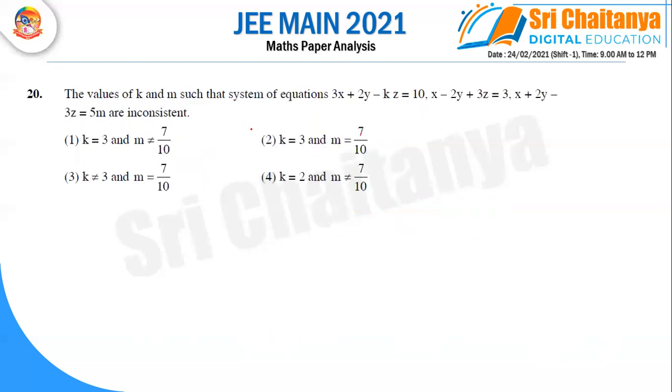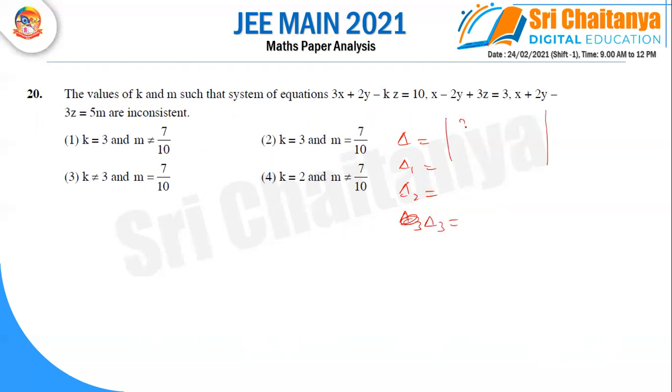Next question. Three equations are given, and those are inconsistent. That means we are calculating the delta value, and delta 1, delta 2, delta 3. So delta 1, delta 2, delta 3 values we are calculating.